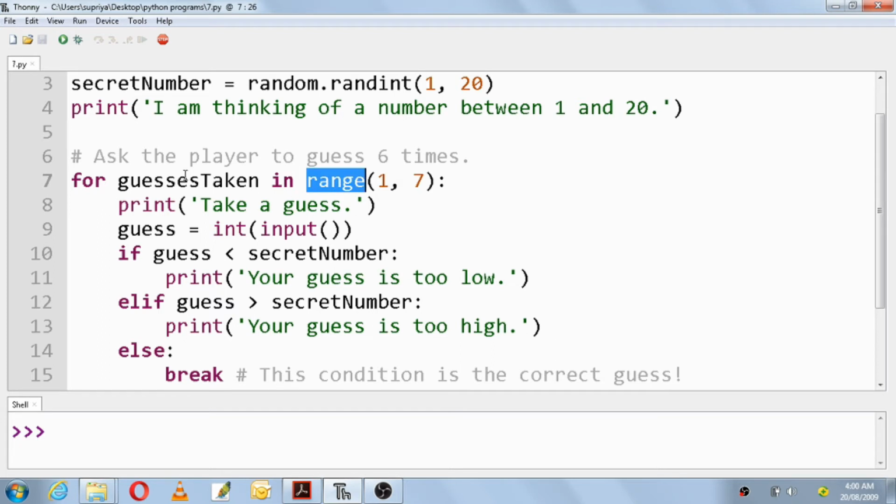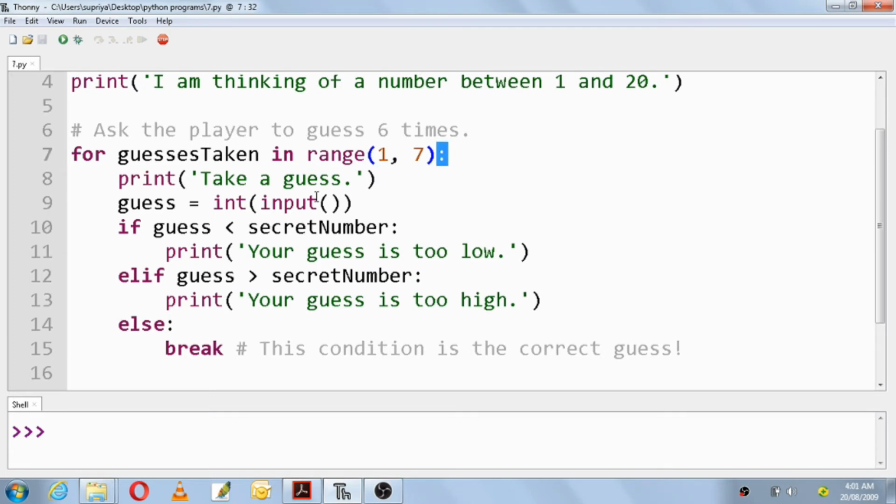So, for guesses taken in range from 1 to 7. 1 to 7 means it will not take the last limit, excluding the last number, you can make 6 guesses, that is from 1 to 6. This is how you write the for statement in Python, and it ends with a colon.